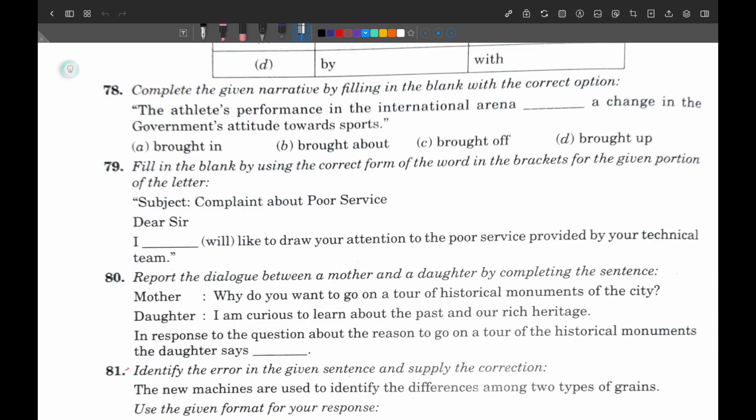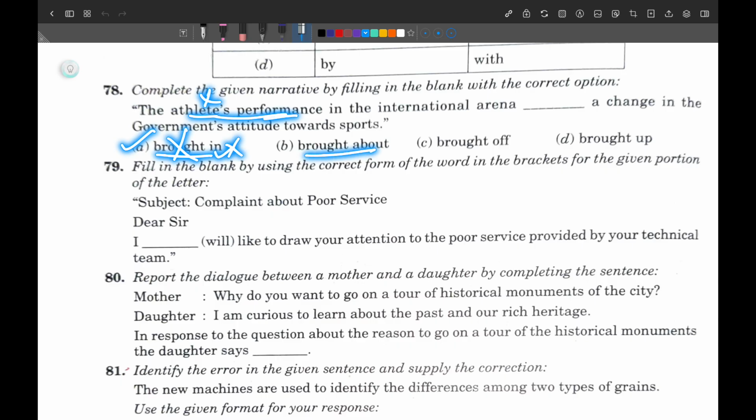First of all, we will go with brought in. What is the meaning of brought in? Brought in means introducing a new law. If I am introducing any new law, any rule, then I can use the word brought in. And you may be thinking that this is correct. How can it be correct? Here, the athletes are not passing any new law. And that is why brought in will not be correct. They are just motivating. So brought in will not be correct.